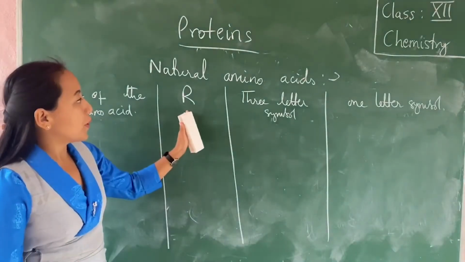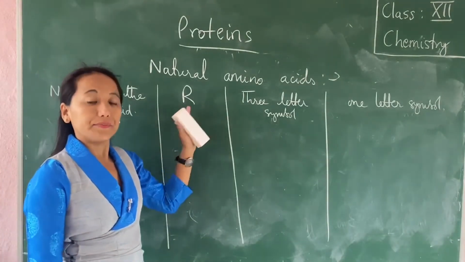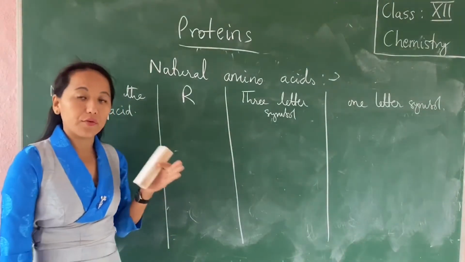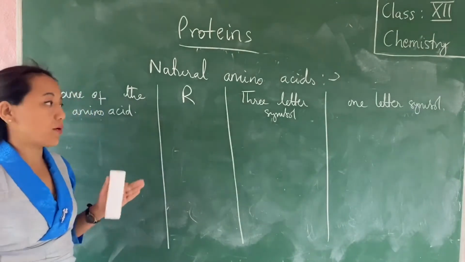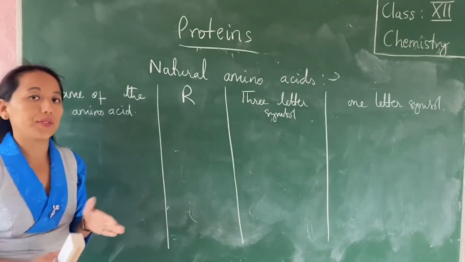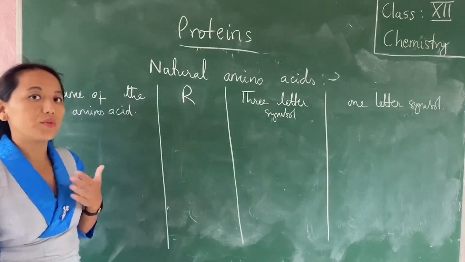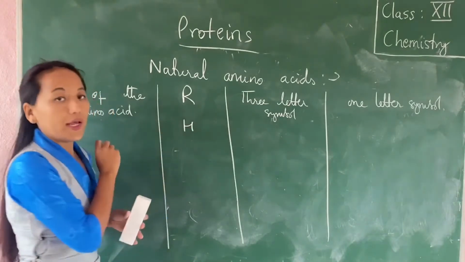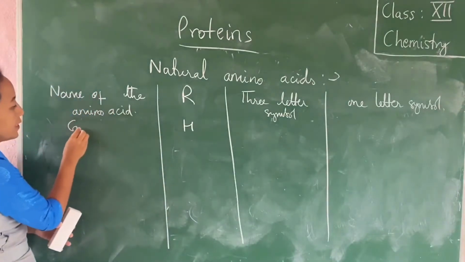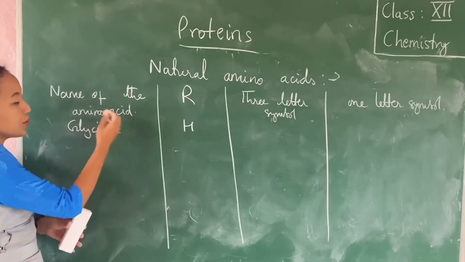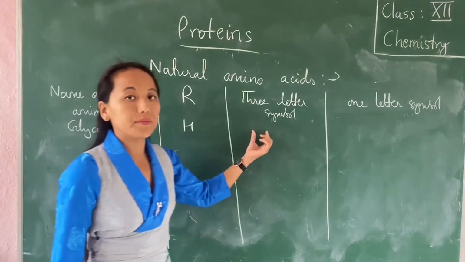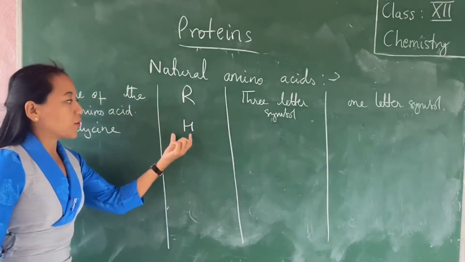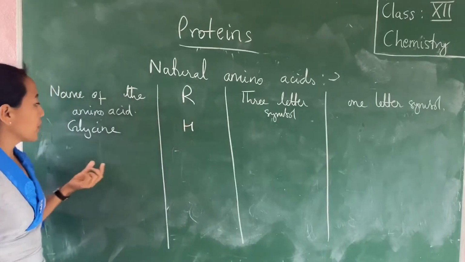Okay, now depending upon the type of R, you have different types of amino acids. There are 20 amino acids in the textbook. I'm not going to write down all the 20 amino acids. I'm going to write down the few important amino acids which you have to remember. If the R is replaced by a hydrogen atom, then it is called glycine. And each of the amino acids will have a 3-letter symbol. It will also have a 1-letter symbol as well.